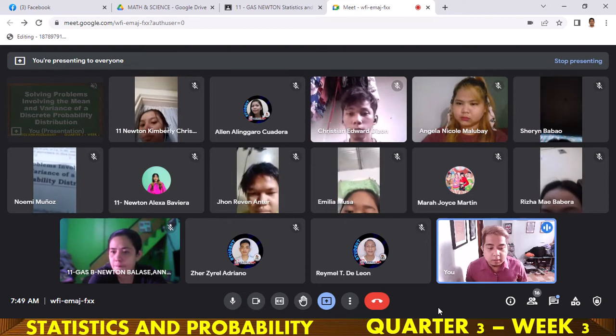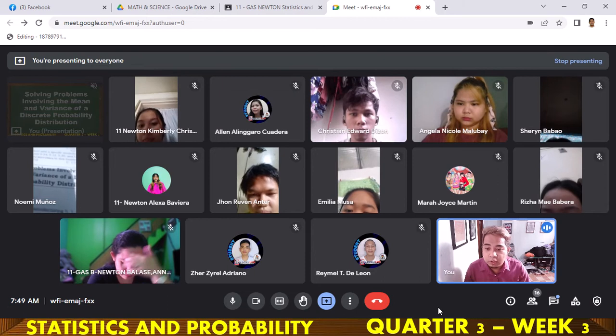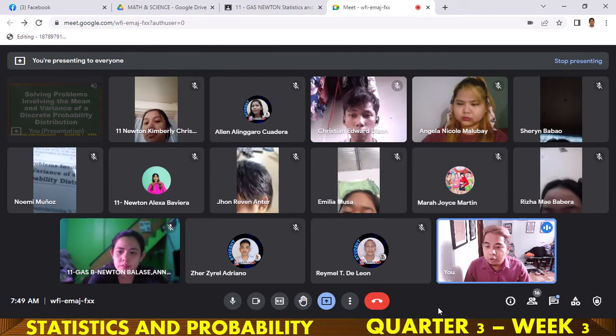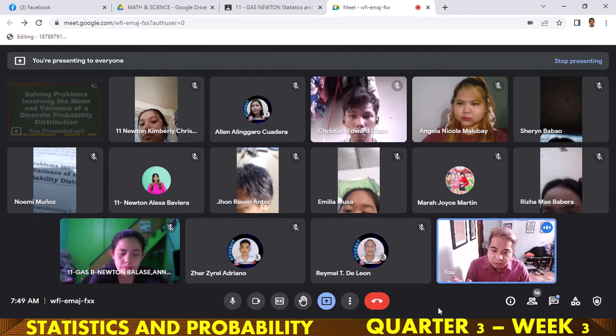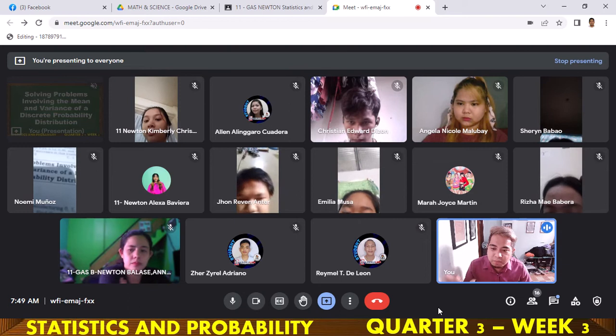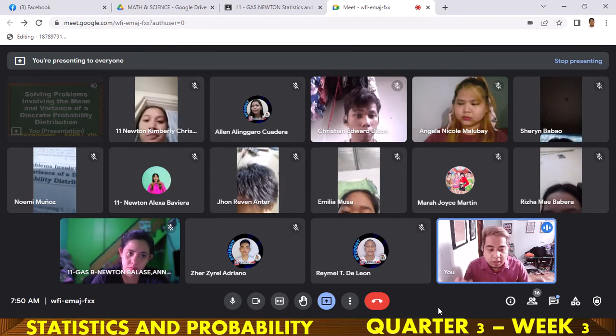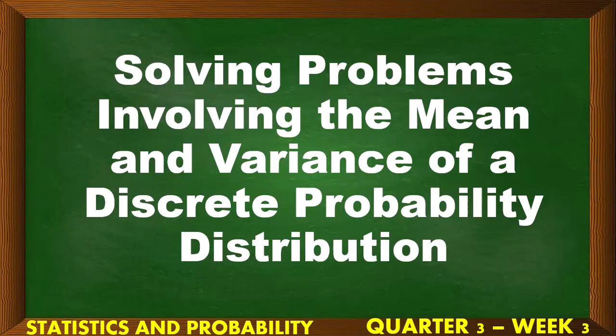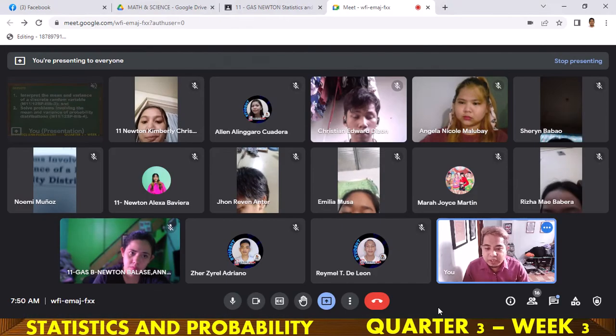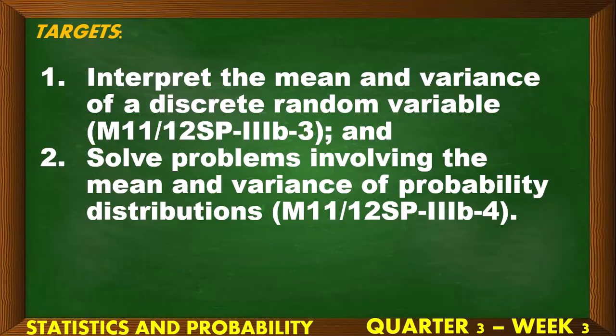Okay, so let's start. Actually, the topic for today is just the continuation for week number 2. Because this time, same topic, but we are dealing with solving problems. We will apply last week's learnings to real life situations. So let's start with our objective. For today's discussion, we will interpret mean and variance of discrete random variable.